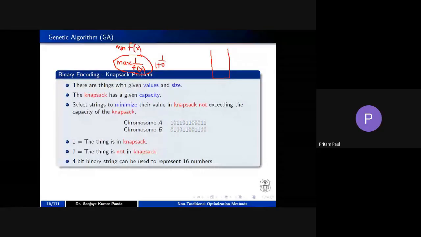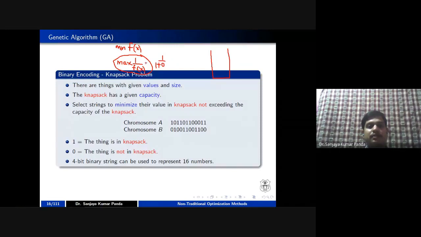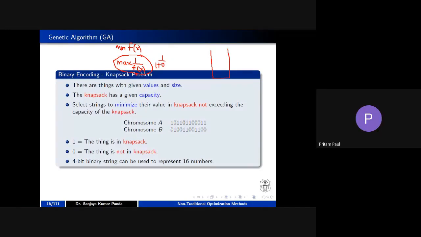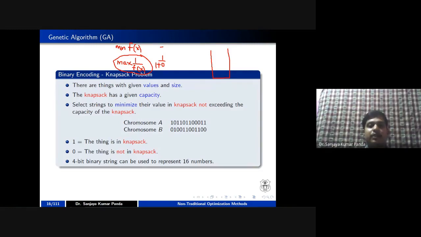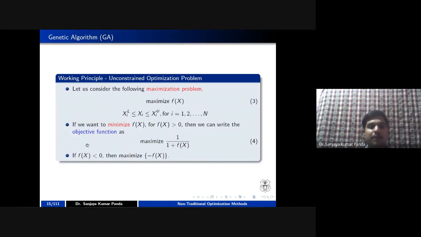If f of x is equal to -1, then it will be 0. F of x equal to minus 1 is the problematic case here. If f of x is less than 0, you can go for minus of f of x.